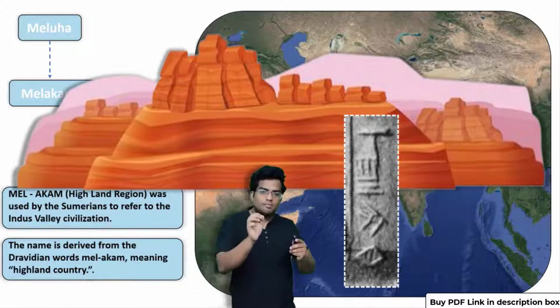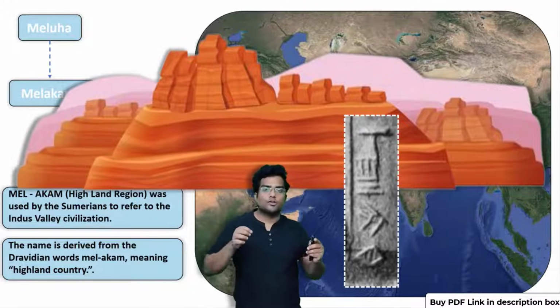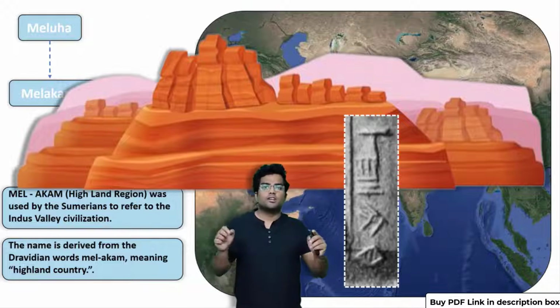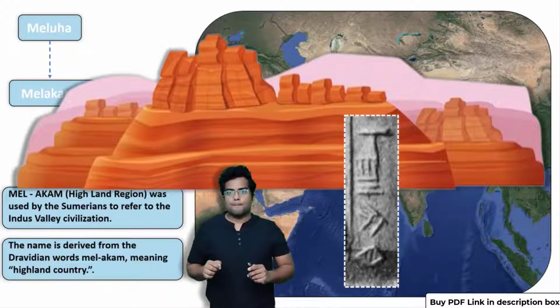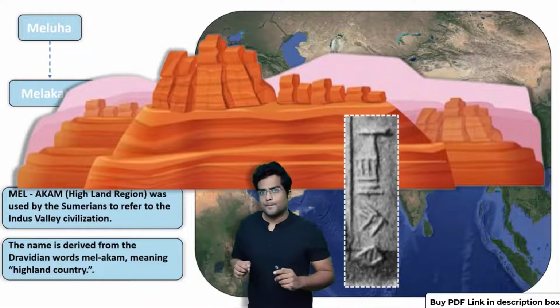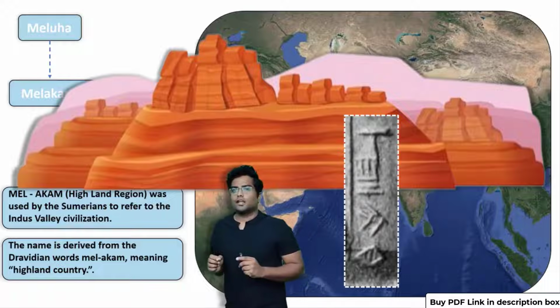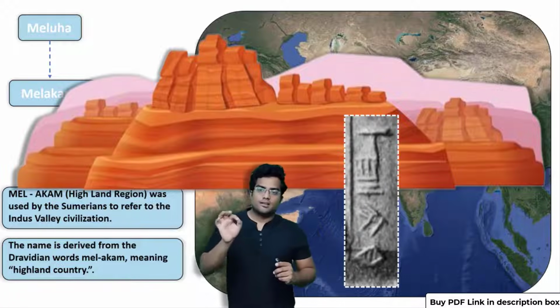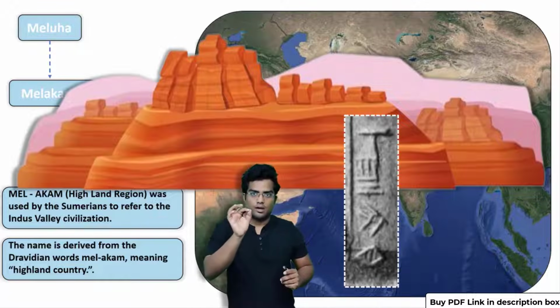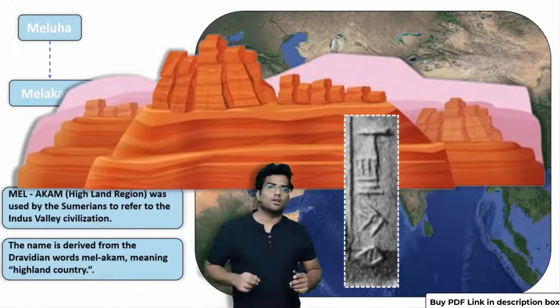So this particular region, according to them, was in highlands, a mountainous region. There are chances that it was the Harappan region. Now, a very important thing to note is that the term Melakam means highland region. This word Melakam is a Dravidian word.